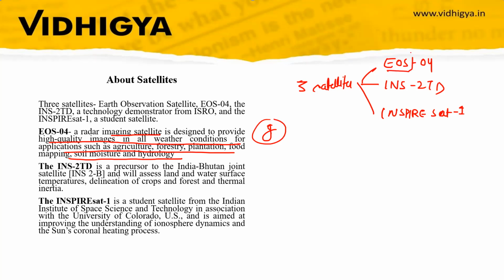It is an Earth observation satellite. So you have to remember, the first satellite is an Earth observation satellite, and its purpose is to monitor weather conditions by capturing high quality images, which can be used in agriculture, plantation, flood mapping, and soil moisture. So this is all for EOS-04. Now the second satellite that is launched, INS-2TD. It is a precursor of the India-Bhutan joint satellite. Earlier the India-Bhutan joint satellite was launched, and now a new satellite is launched. So remember that INS-2TD is a precursor of INS-2B, and INS-2B is a joint satellite for India and Bhutan.